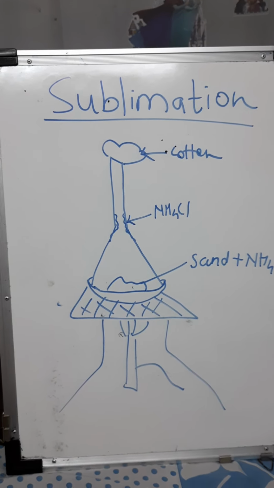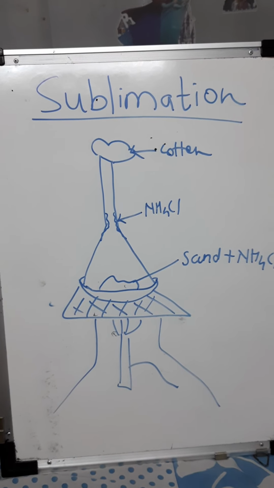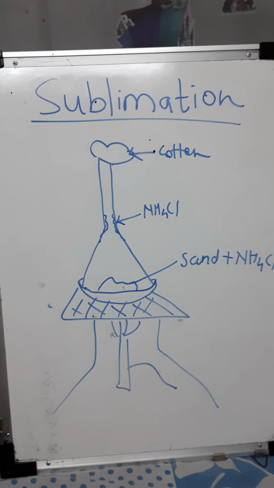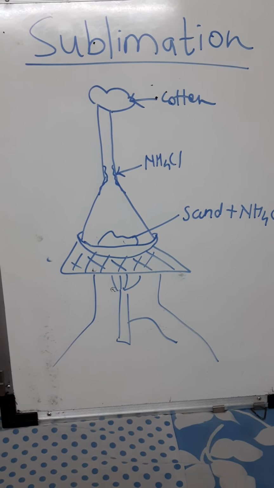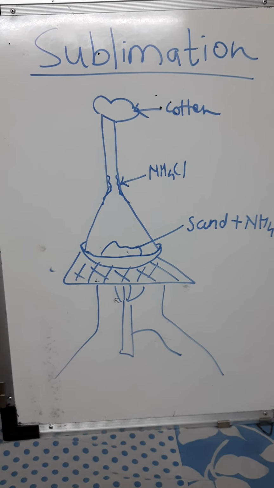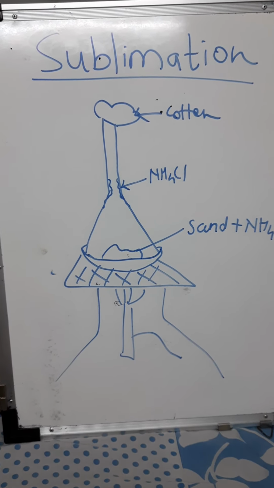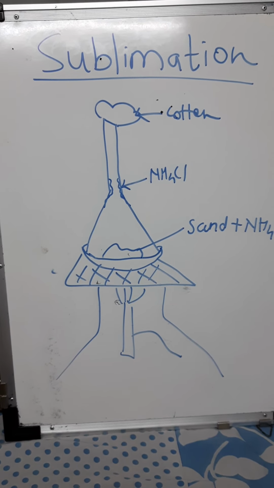Do you know examples of sublimates? Iodine, ammonium chloride, that is NH4Cl, camphor, then naphthalene balls which we keep with our woolen and cotton clothes, anthracene, benzoic acid, all these are sublimates.